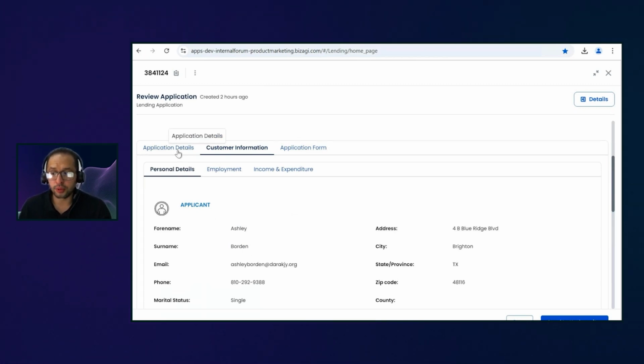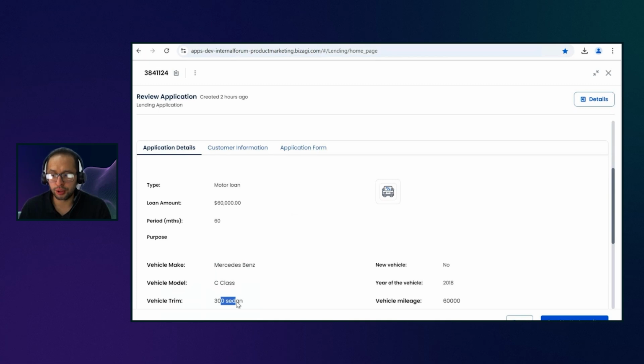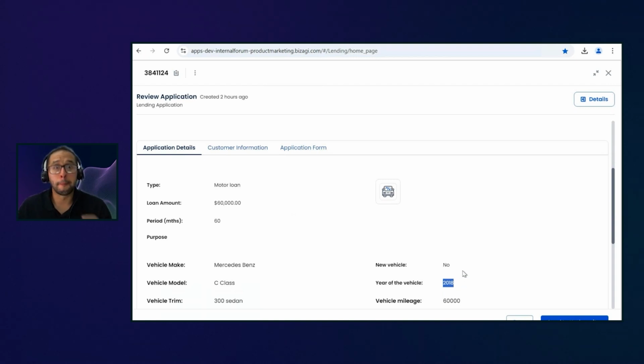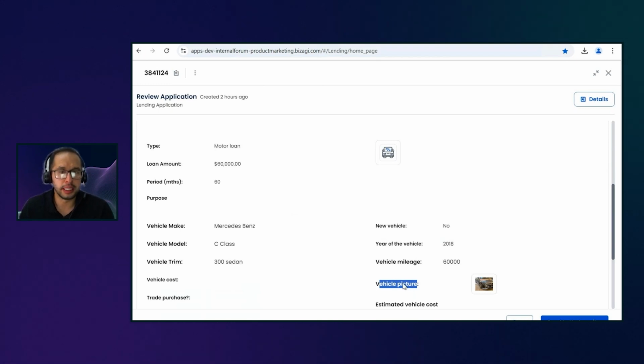But what is really important for us is that Ashley is asking for $60,000 for 60 months. She wants to basically buy a new car, and the car that she wants to buy is a Mercedes-Benz C-Class 300 sedan, right? It's not a new vehicle. It's from 2018 and it has 60,000 miles. But on top of all of this, we are asking the customer that in case they have a picture of the car that they want to buy, they can upload it, right? So here we have a vehicle picture that is available just for us.